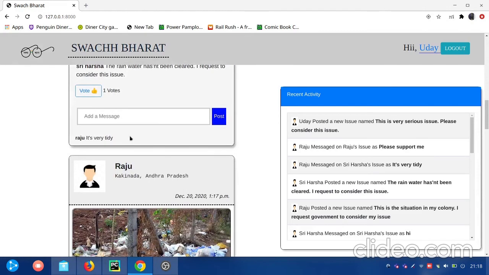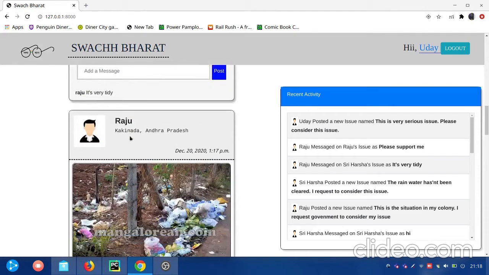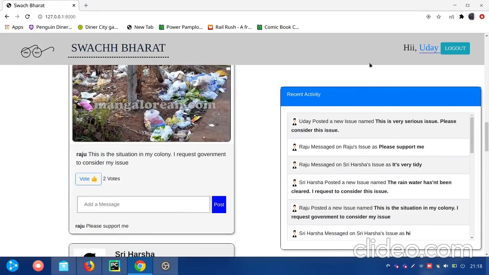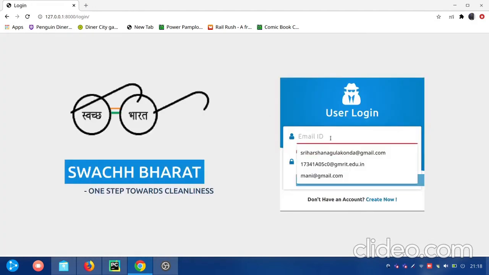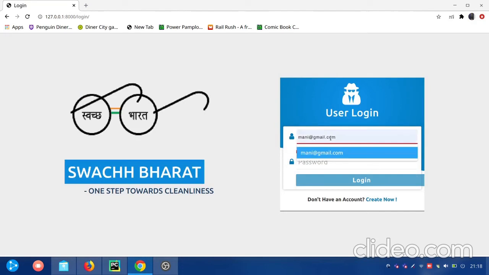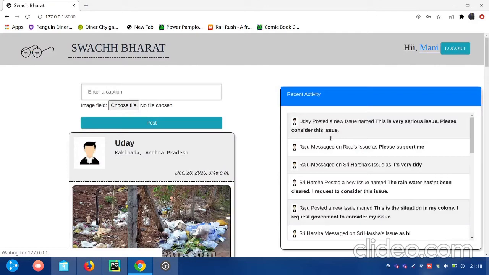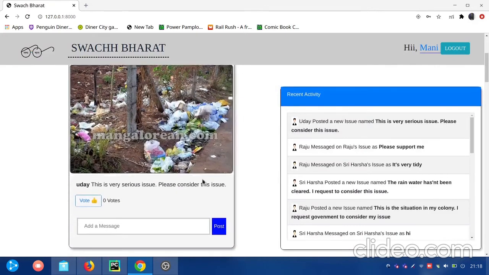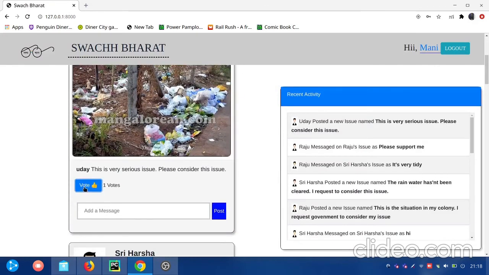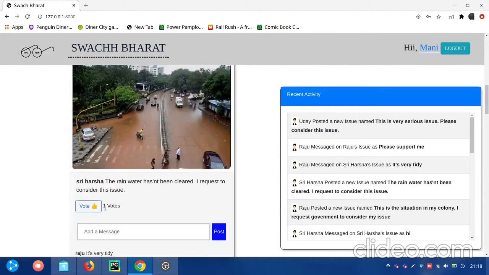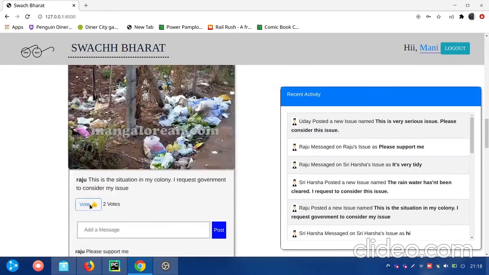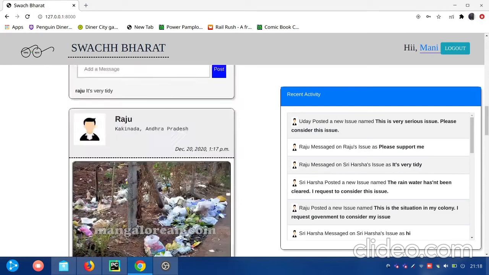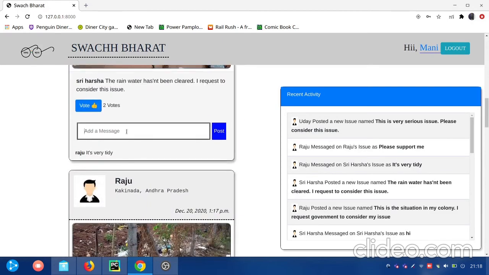This is the third task, and users can also comment. Before that, let us check the login and logout. If we log out of the session, it redirects to the home page. Let's log in with another user, money@gmail.com. If we check here, it's like this. This also I'm upvoting. Let's leave a message here.